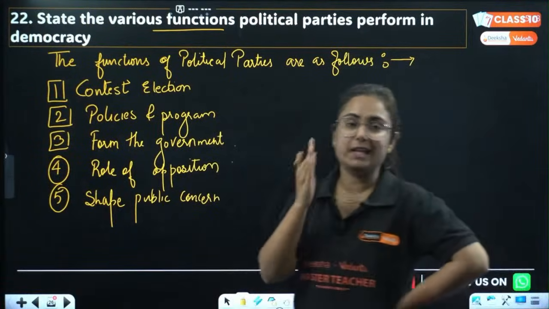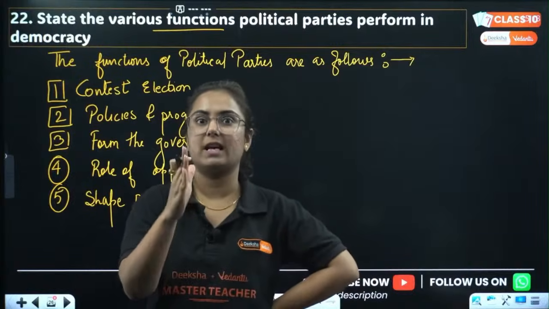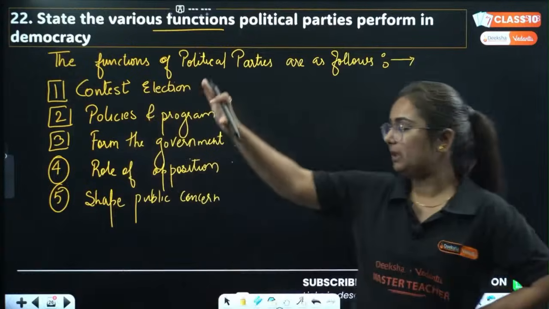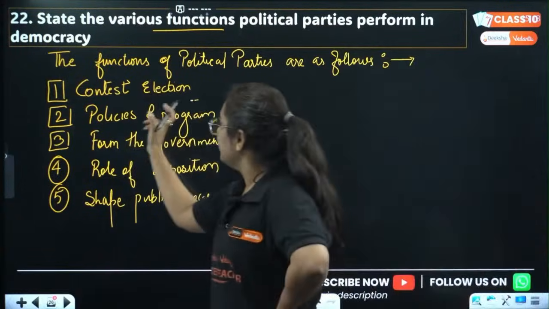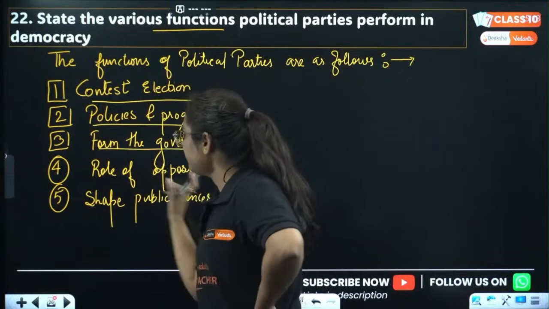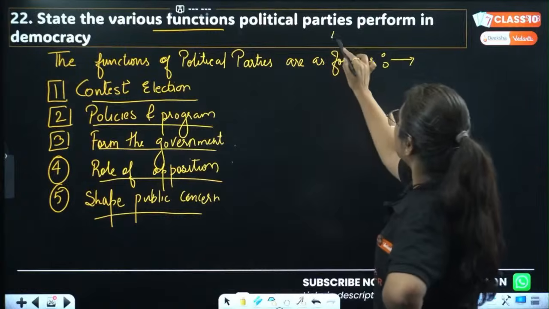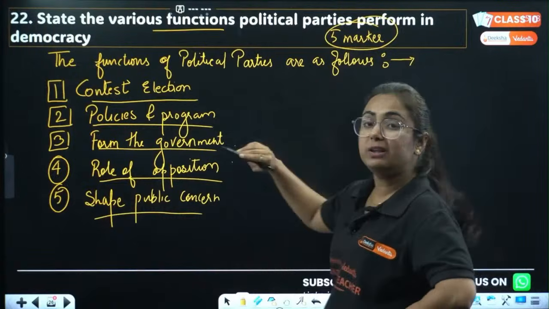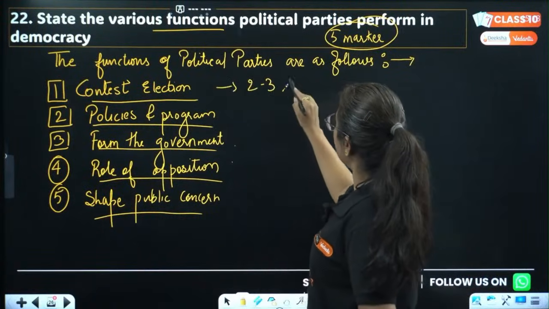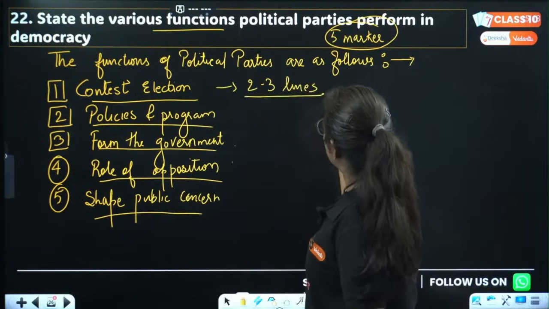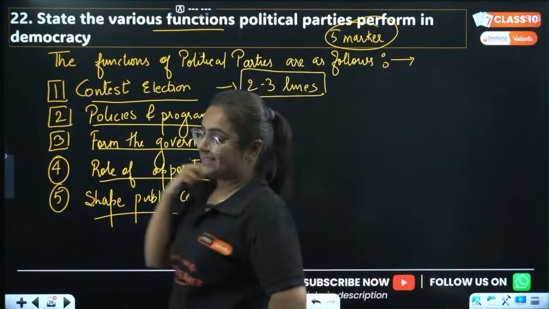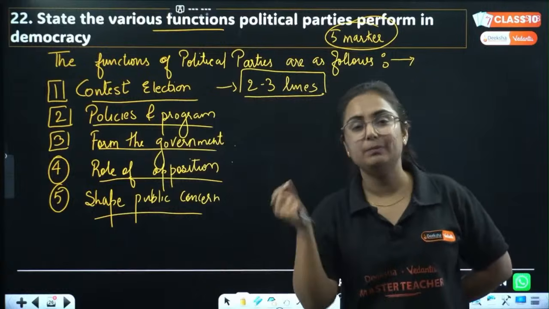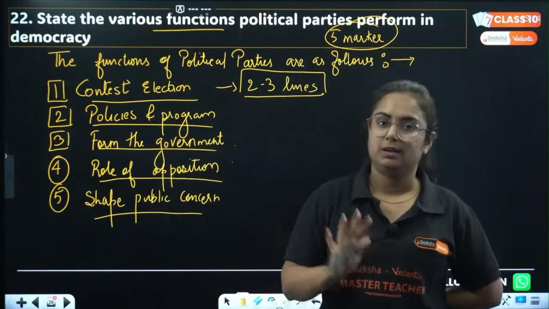Because this definitely comes as a 5-marker question in your exam. So are you going to handle it now? Acha, pay attention, one more thing. Whenever I am framing these types of answers and giving you the keywords, this one is for a 5-marker question. You should at least write 2 to 3 lines in the descriptions of what we just discussed to make your answer examiner friendly, and choose the keywords that are from NCERT only. Don't write your own stories.